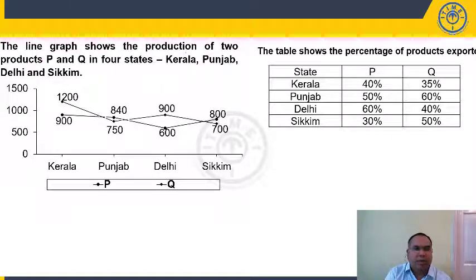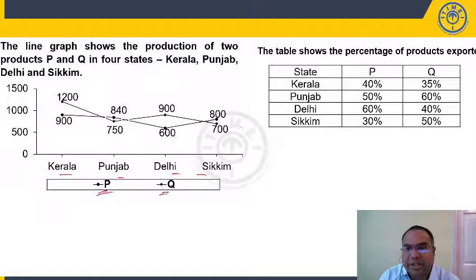The line graph shows production of two products P and Q in 4 states: Kerala, Punjab, Delhi, Sikkim. The circle represents the production of P and the diamond or rhombus shape represents the production of Q. The table shows the percentage of products exported. Out of this production, how many are exported state-wise, for product P and product Q? State-wise information is given in terms of percentage.